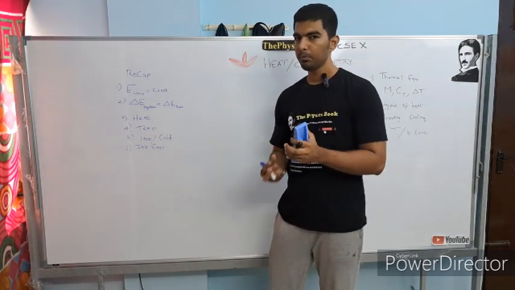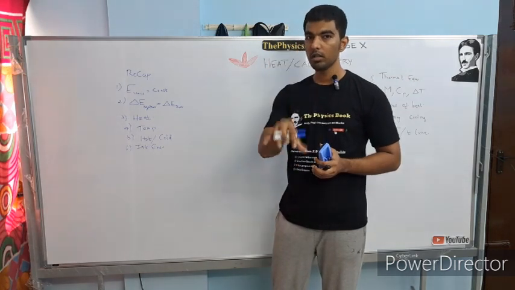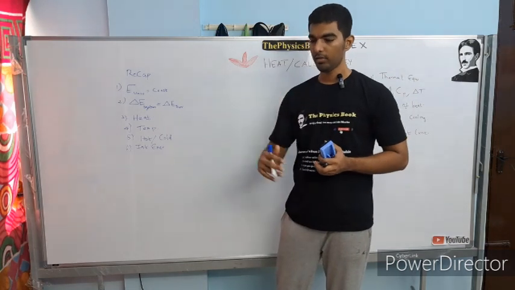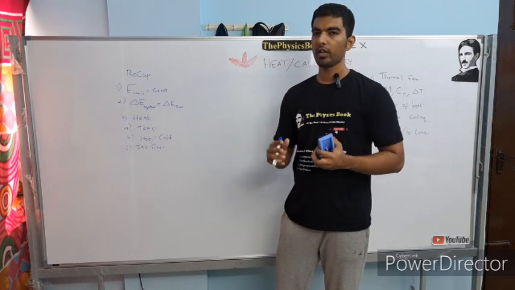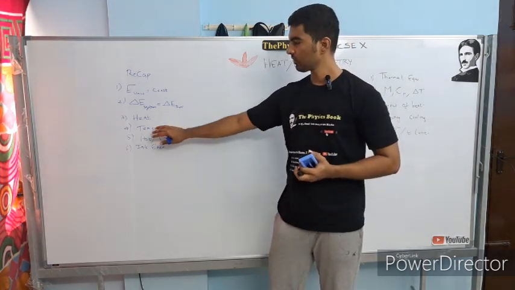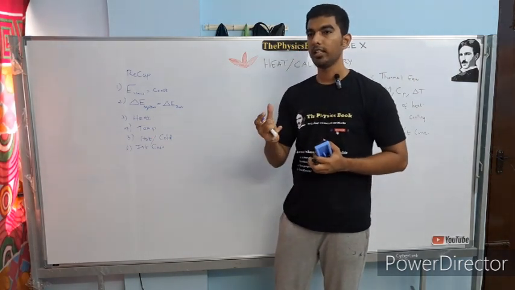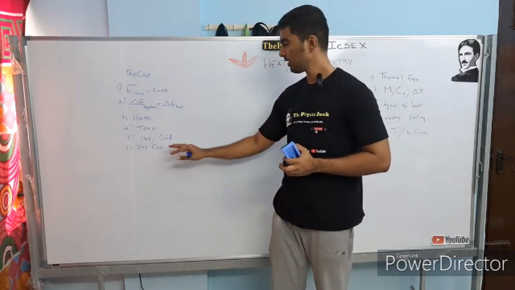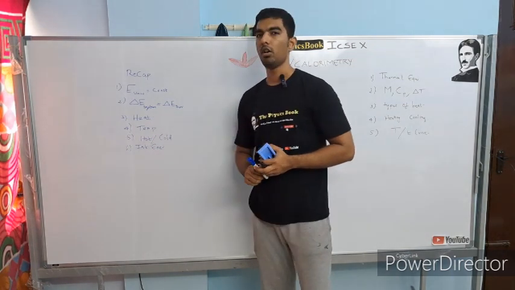So in simple words, what you can assume a temperature is, is the average kinetic energy of all the molecules present in that body that you are considering to measure the temperature. And I am again repeating, it's not a directional property. The direction of kinetic energy is immaterial. Ideally speaking, kinetic energy doesn't have direction itself. So let me correct my mistake. Temperature is not directional kinetic energy, it's just kinetic energy averaged out for all the molecules present in the body. So based on this temperature, you will be deriving out whether a body is hot or cold.